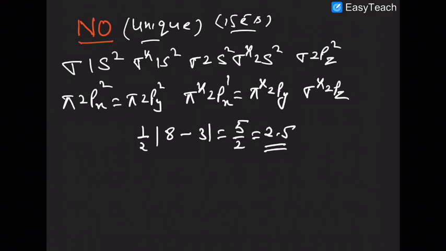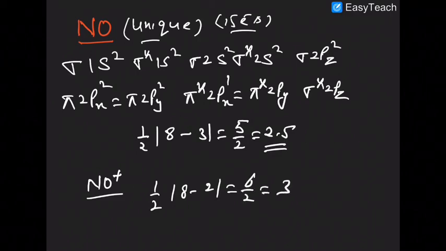Remember that. So what will happen in NO plus? In case of NO plus, one electron goes from the anti-bonding MO. So bond order will be 8 minus 2, so it will be 6 by 2. That is 3. NO has 15 electrons. NO plus has how many? 14 electrons.